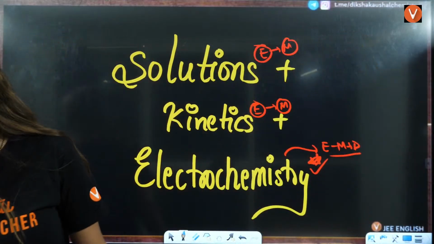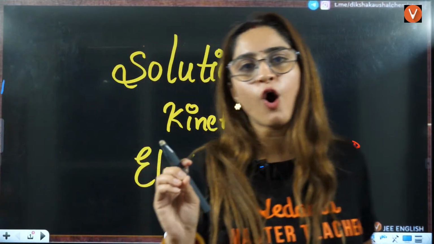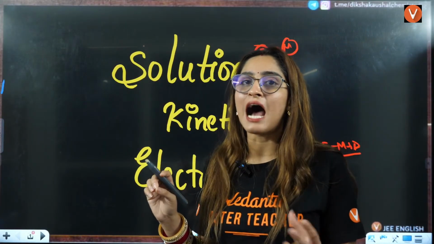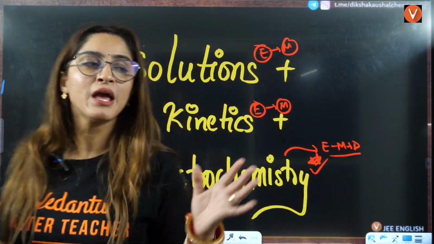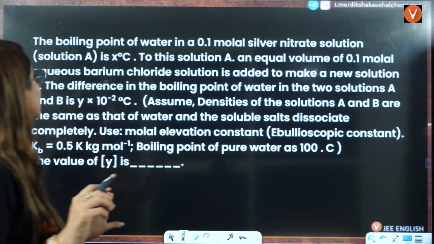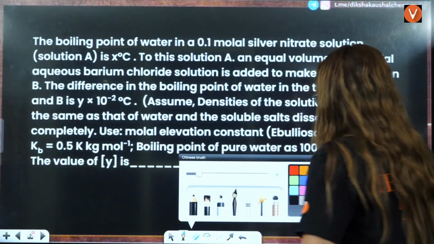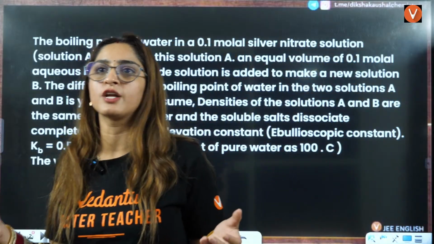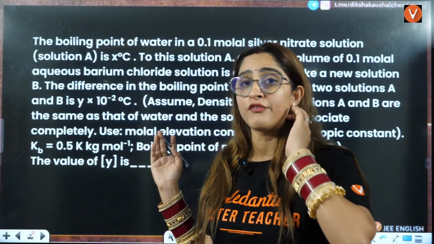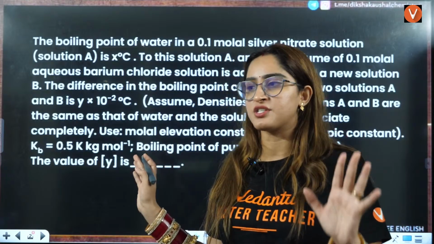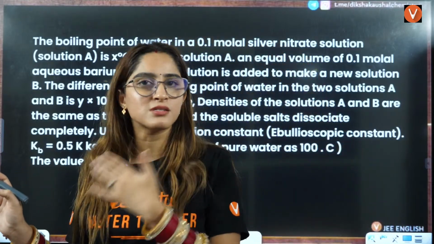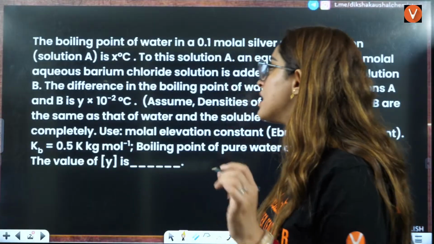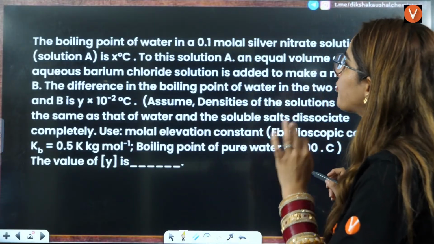Everybody pick out your pen and notebook and start doing the questions with me, okay? So the first question on your screen is, oh my God, what is this paragraph now? You may see that, that is the thing with JEE Advanced. You may think this is such a difficult question, but actually it's an easy question. If I talk about JEE Advanced, this is not a very difficult question, okay? So, the boiling point of water.